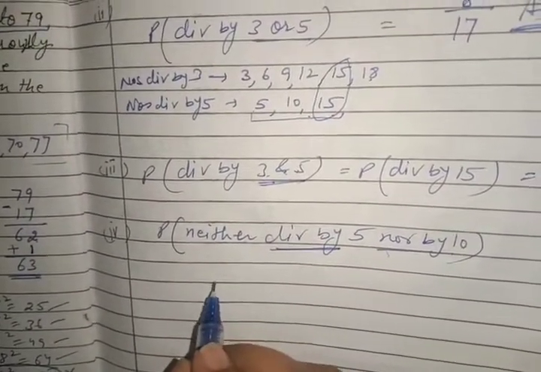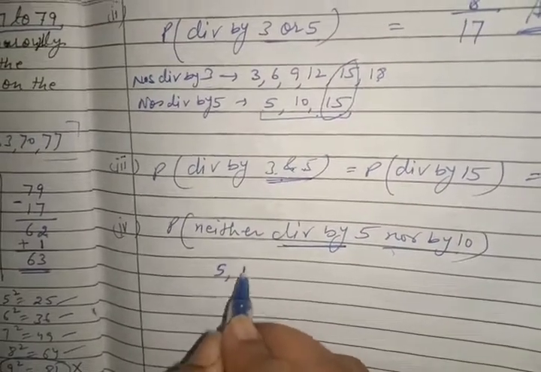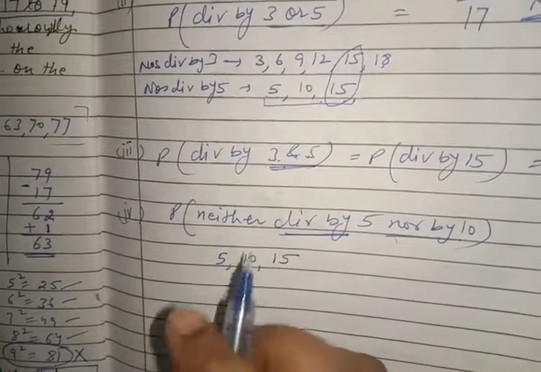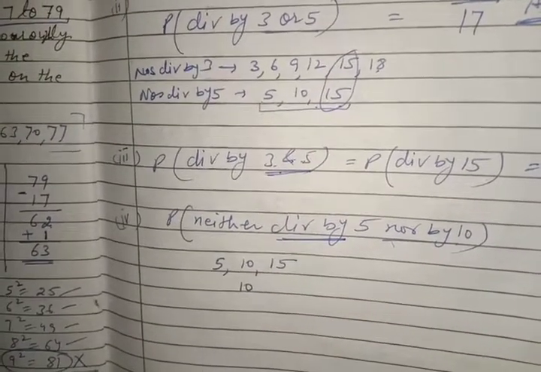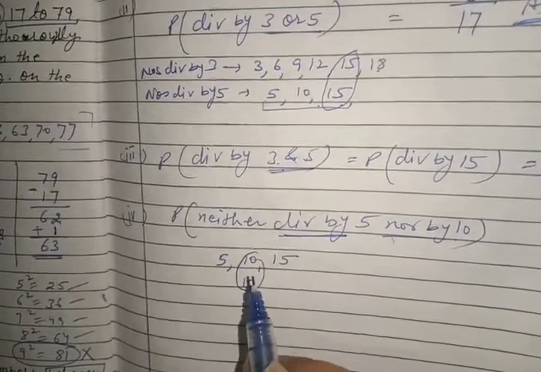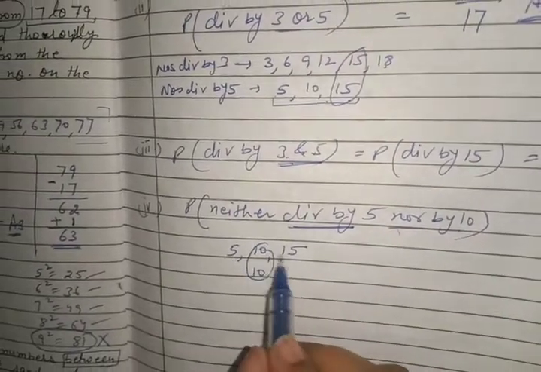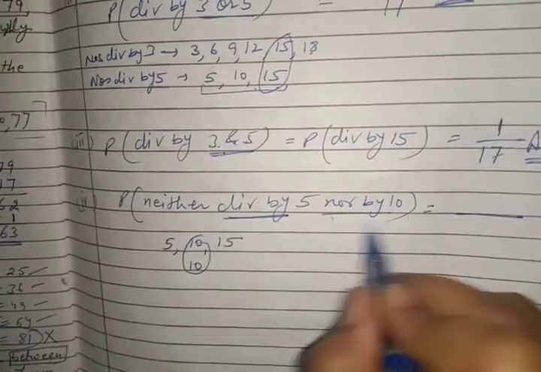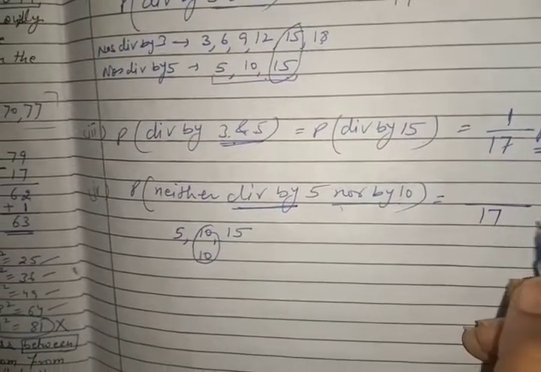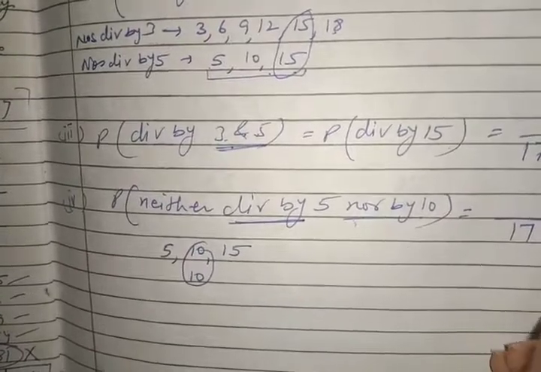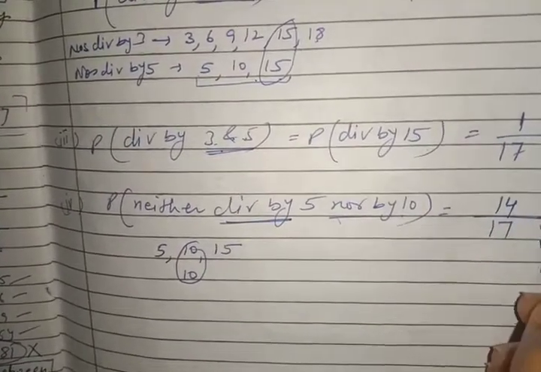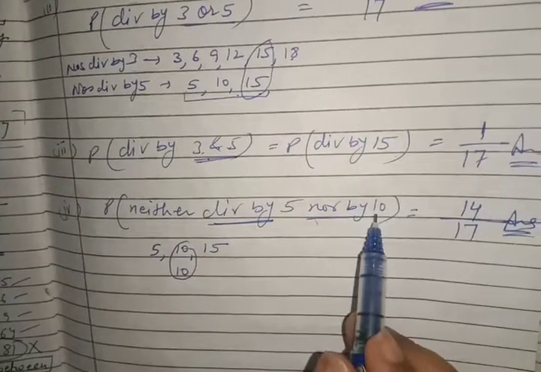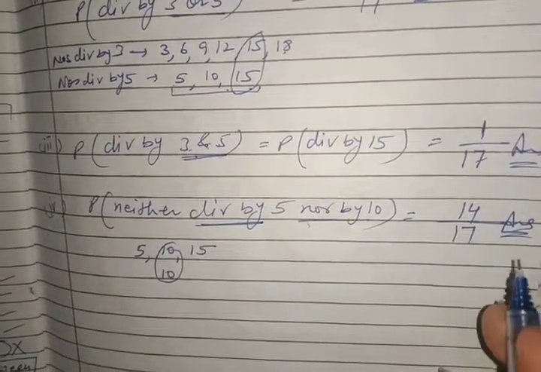Or you can do like this. Numbers divisible by 5 are 5, 10, 15, and the number divisible by 10 from 2 to 18 is only one number, 10. This is common, so we'll count it once. So there are total 3 numbers. Neither 5 nor 10: it is 17, and you will subtract 3 from 17, so you get 14. The probability of numbers which are neither divisible by 5 nor by 10 is 14 upon 17. Thank you.